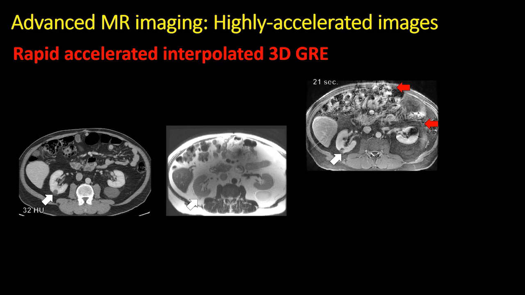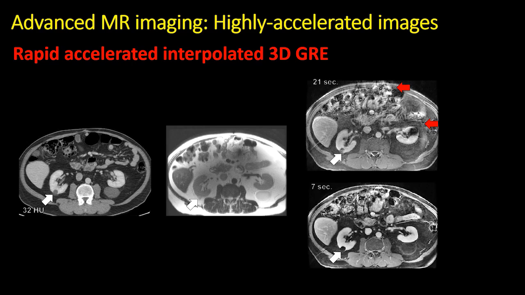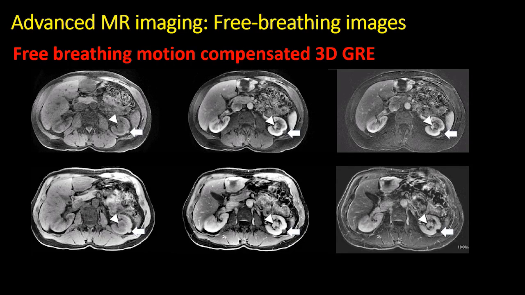The breath hold for this patient using conventional post-contrast images was 21 seconds, and by increasing the parallel imaging factor, we were able to reduce the breath hold to 7 seconds, which the patient was able to comply with, and that cleared up the lesion as a non-enhancing cyst. An alternative to decreasing the breath hold with parallel imaging is to acquire enhanced images using free breathing techniques, which are available on both of the major vendors.